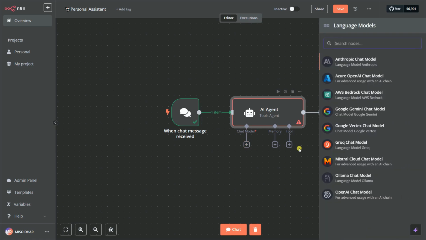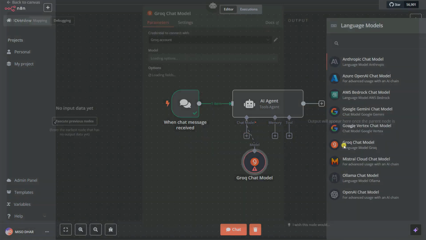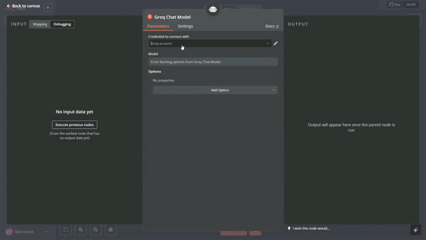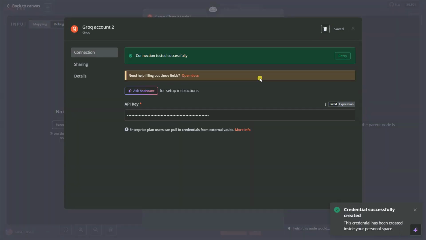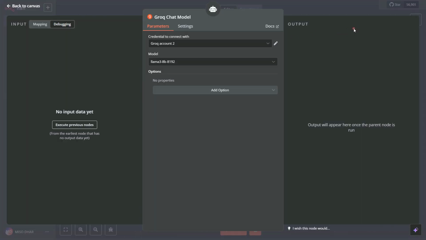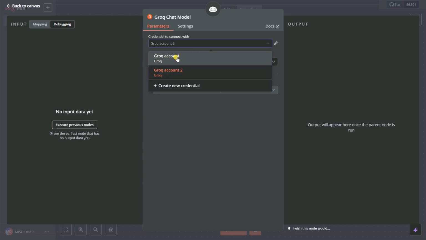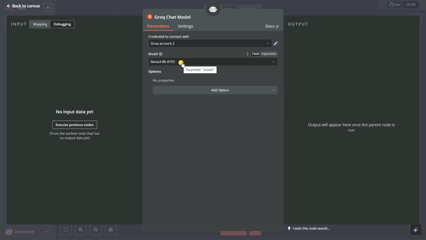I'm going to click on here and click on Groq chat model, and then I need to give here one new credential, and I need to paste it here. Okay, let's click on save. And now you can see here connection tested successfully. Cool. If I open this, you can see here Groq model 1 and Groq model 2. Groq model 1 is from before, because I already created these applications before. That's why it already stored my Groq account. So I'm using this one, and you can select your model from here.